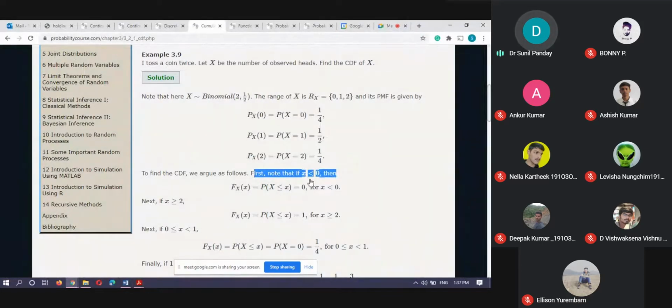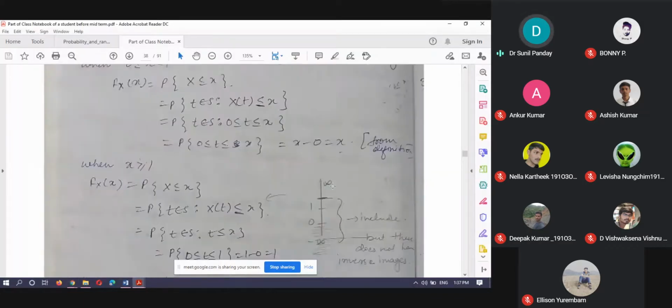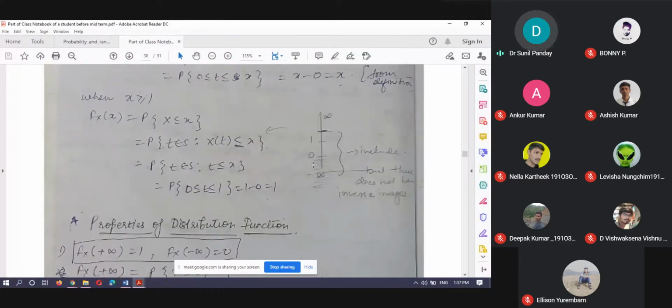So if x is less than 0, you can imagine your x is lying somewhere here, and this random variable is mapping either 0, 1 or 2.